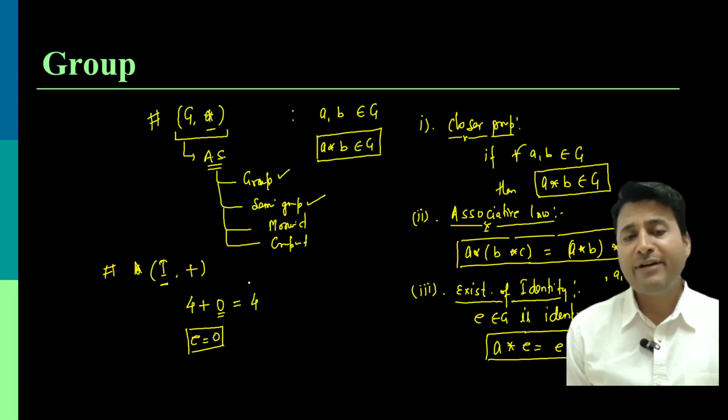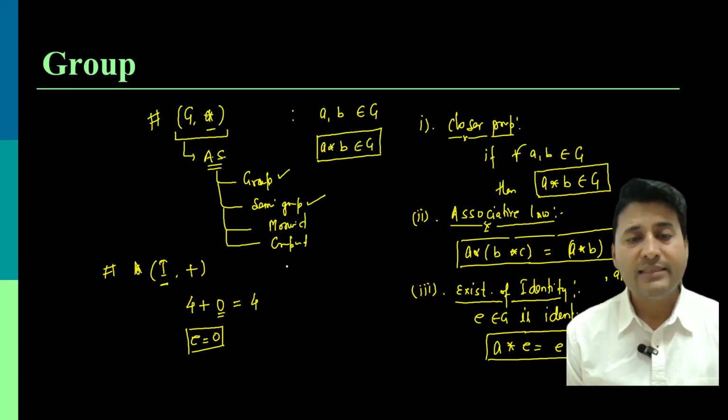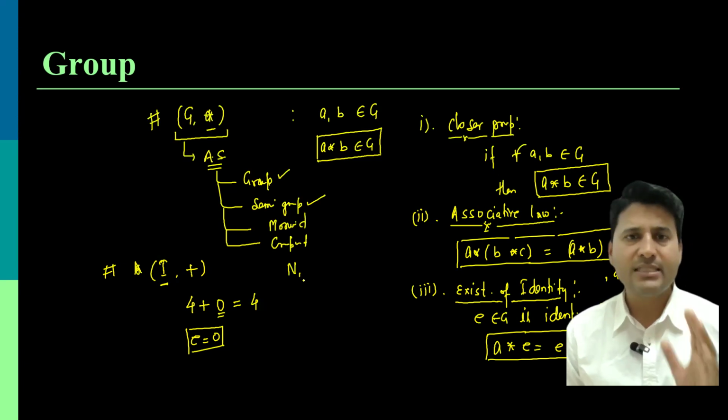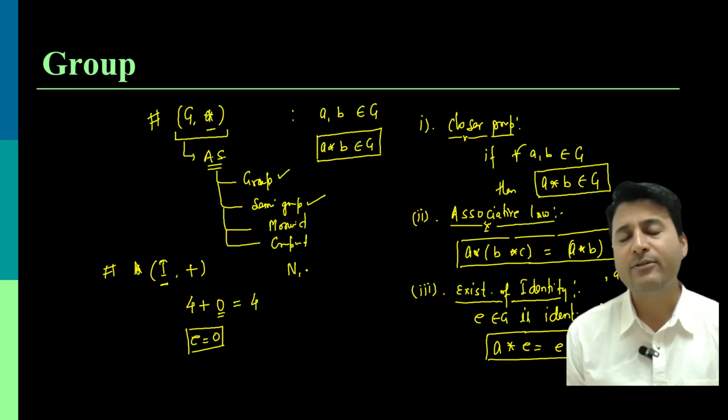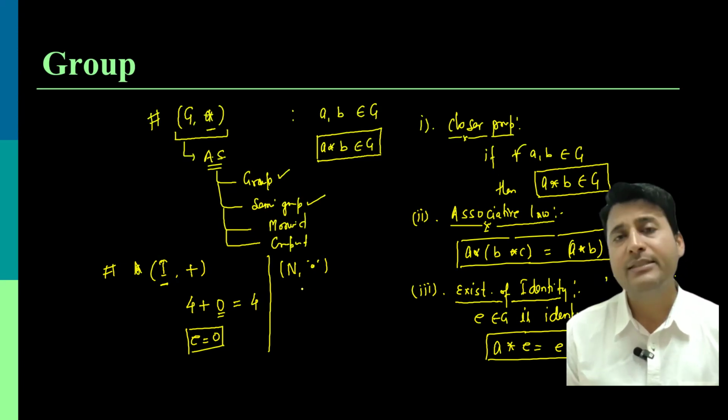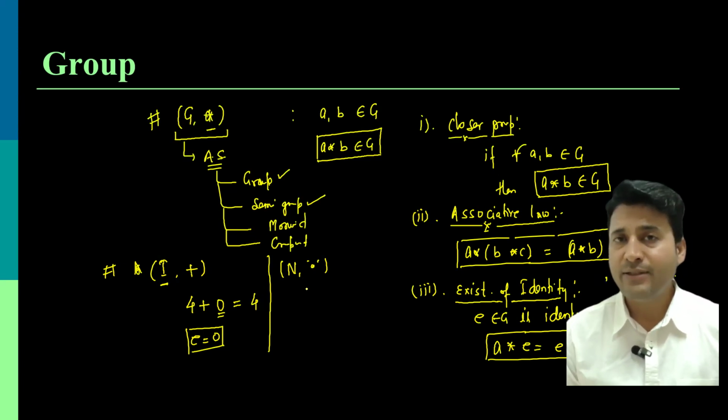In the same manner, let us take the operation as multiplication. In this scenario, suppose I am taking the set of natural numbers, which starts from 1, not including 0, and the operation is the usual multiplication. So what will be the identity element over here? Think on it. If you get it, do let me know.